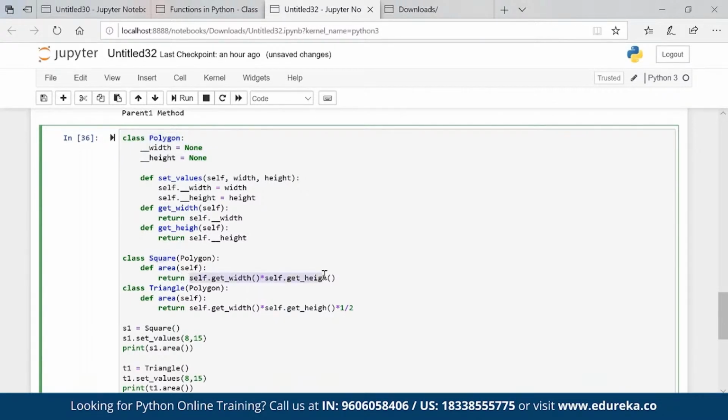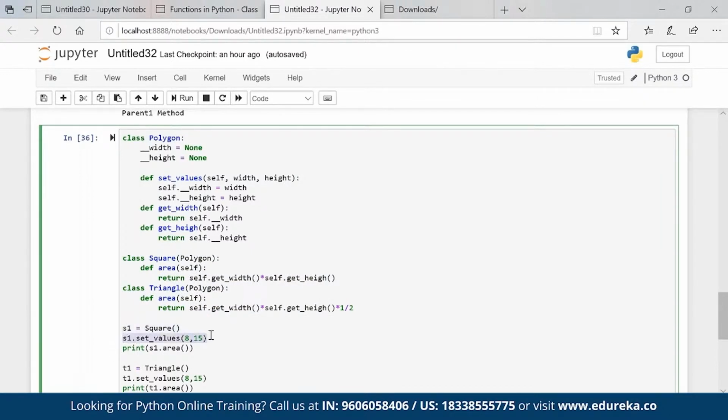And you can see that polygon is a parent class, square is a child class, and triangle is also a child class of polygon. So polygon is one parent giving property to square and giving property to triangle. Now when I am passing the value of width and height in polygon, that will be accessed by square and triangle to get the area of a triangle and square. I created an object S1 for square.